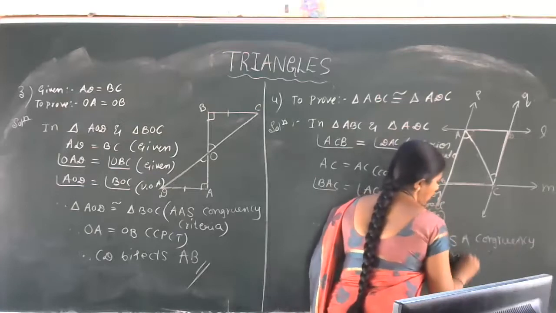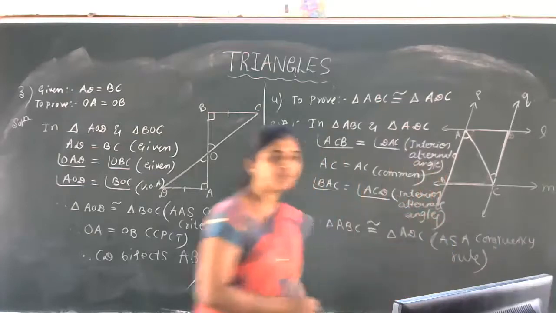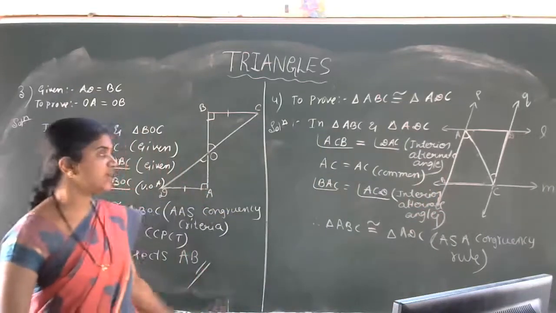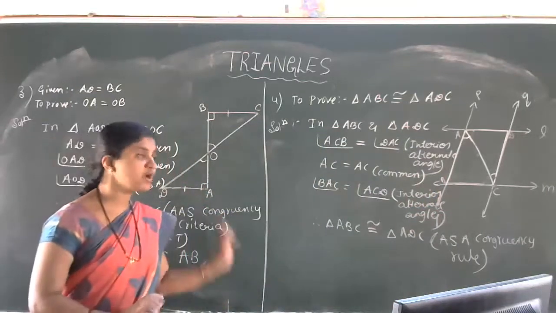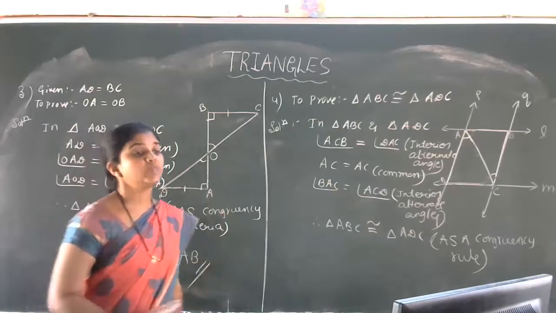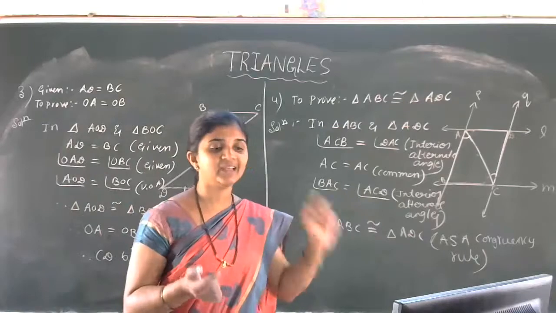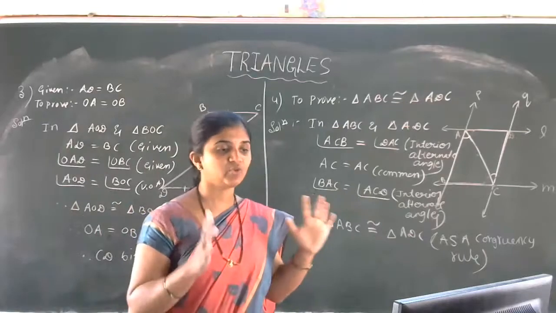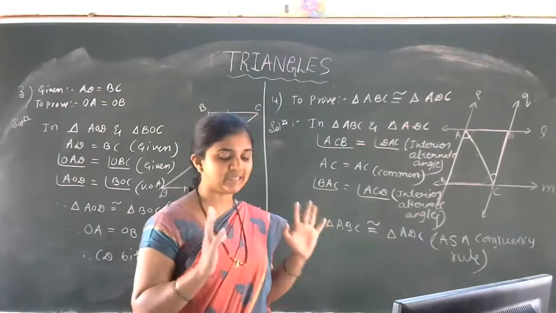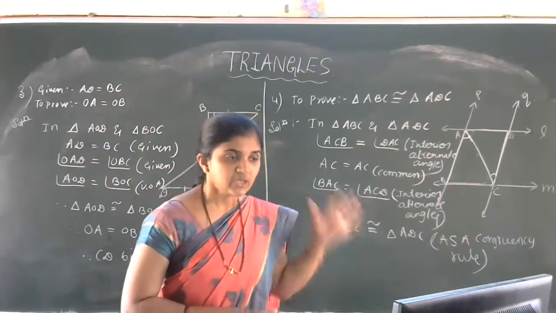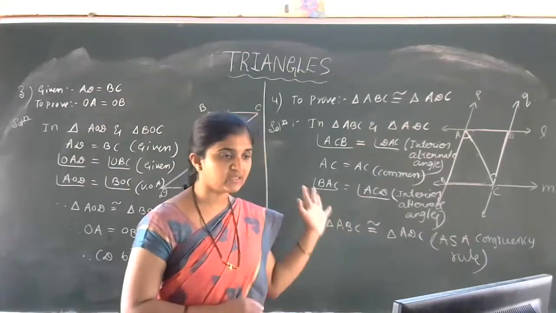Very simple question, no, students? Triangle ABC is congruent to triangle ADC with the help of the parallel line condition. Whenever a parallel line condition is there, we have to think of alternate angles, interior alternate angles. Is that clear, students? Do you have any doubts regarding this question?